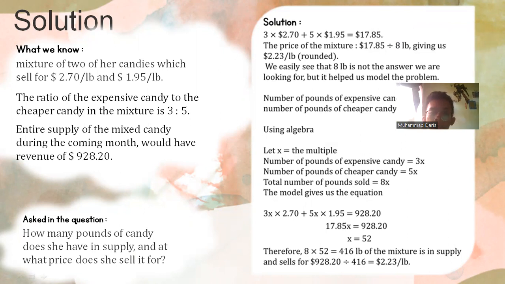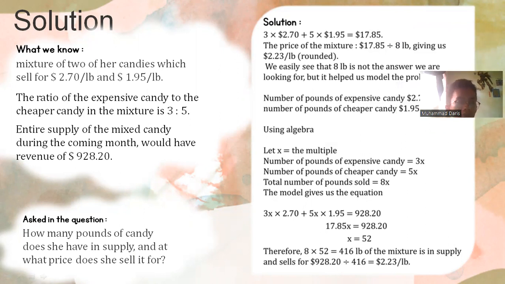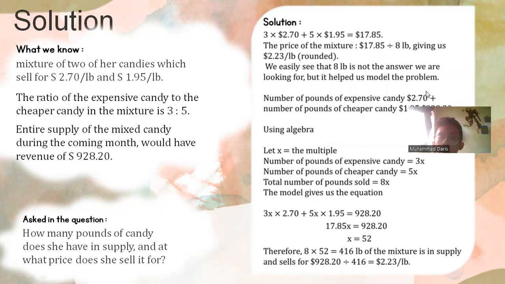That is the total price of the mixture. $17.85 divided by 8 pounds, because of the ratio, gives us $2.23 per pound, rounded. We usually say that 8 pounds is not the answer we are looking for, but it helps us model the problem.